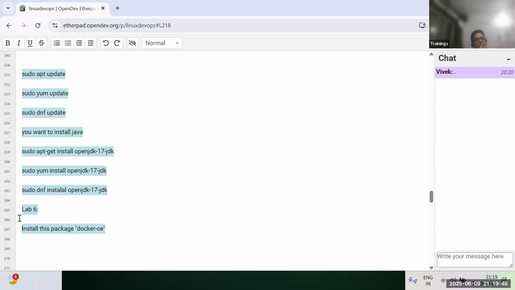Give me the command in the chat. I just need the command, I don't want you to try it out. Irrespective of OS, if it is the Red Hat family, what would be the command? If it is the Debian family, what would be the command? Any of you? Give me the command in the chat.